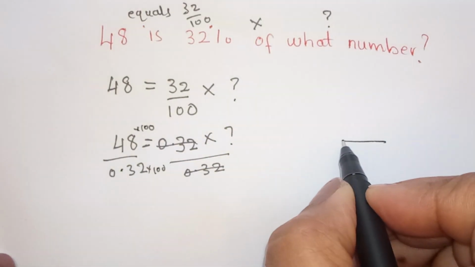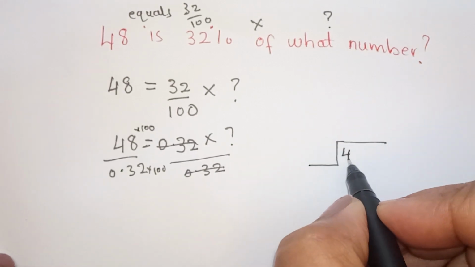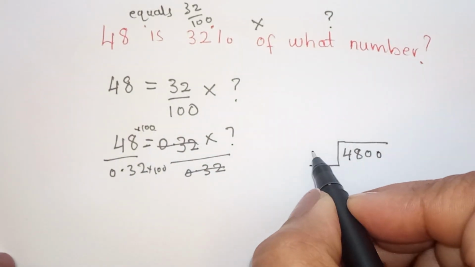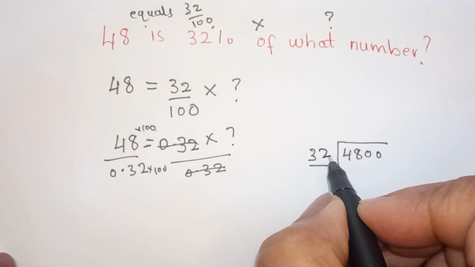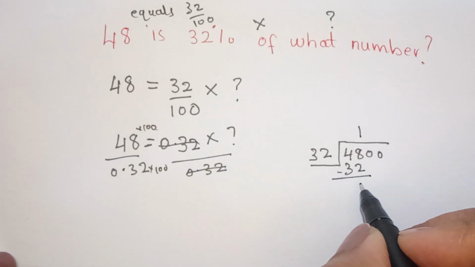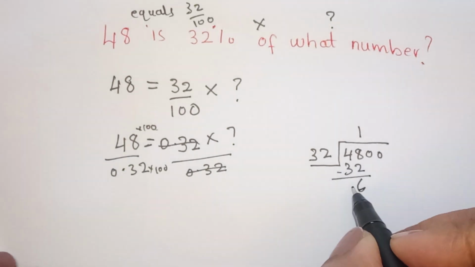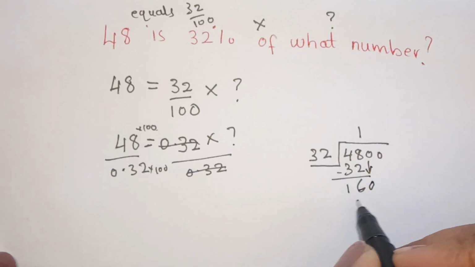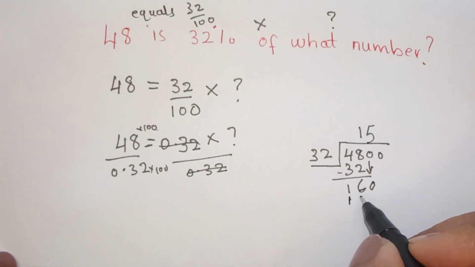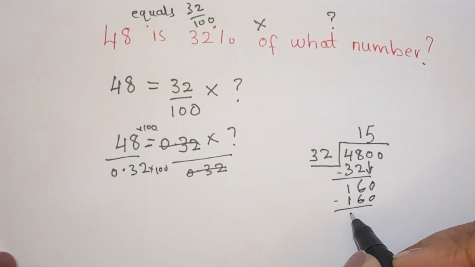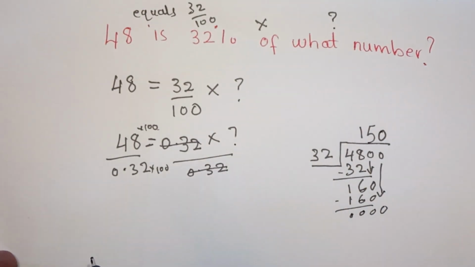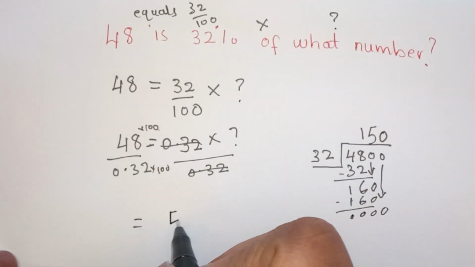So we're going to write 48 will be 48 with two zeros, and 0.32 will become 32. So we're going to divide 48 by 32, minus, we have 16, and we bring down the 0, it will be by 5. So we say 5 by 32 is 160, we minus, we get 0, we bring down this 0, so here we should write 0. So the answer is 150.